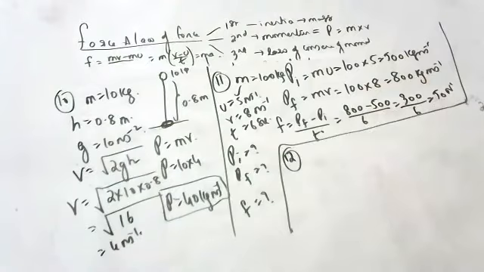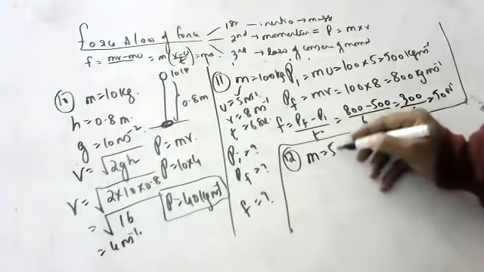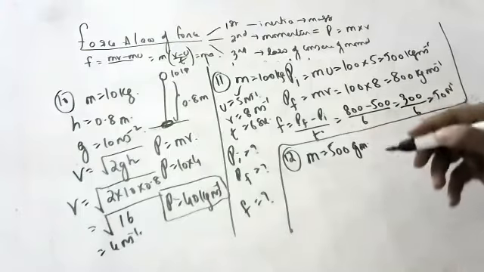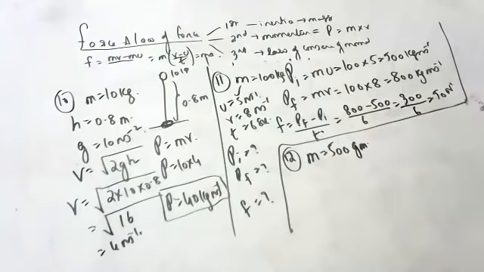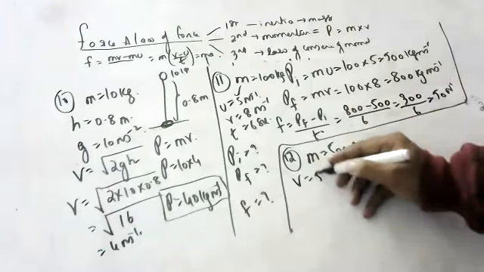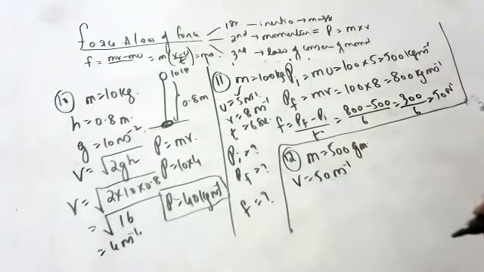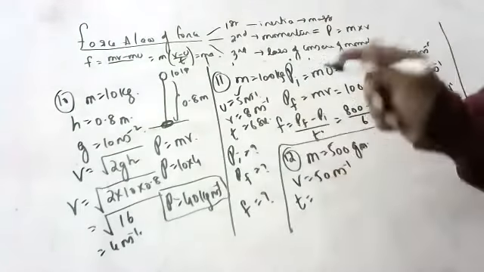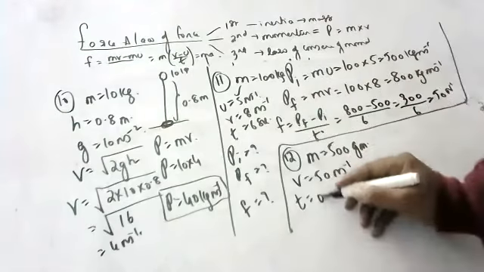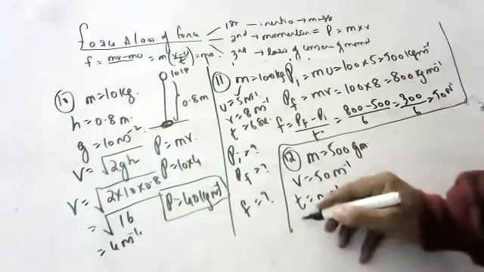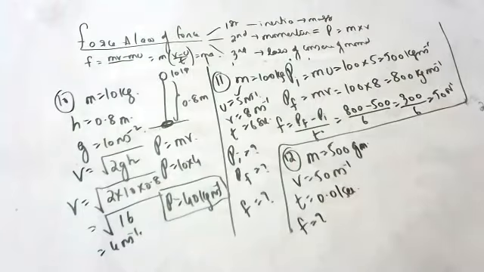A hammer of mass 500 grams is moving at 50 meters per second and strikes a nail. The nail stops the hammer. The hammer is in touch with the nail only for 0.01 second. What force does the hammer give to the nail?